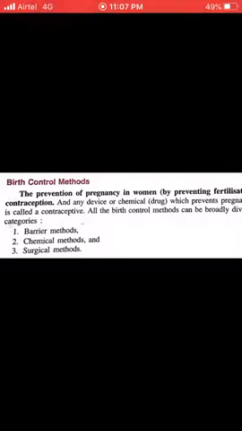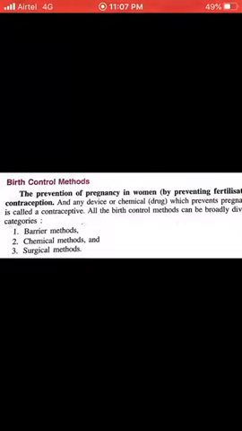Barrier method means putting something in between so that sperm does not meet the ovum. The things commonly used are condoms and other devices which are available under government guidelines. Second, chemical methods.